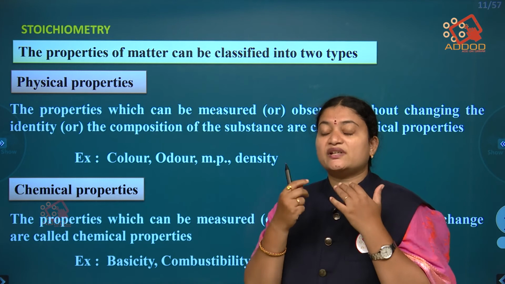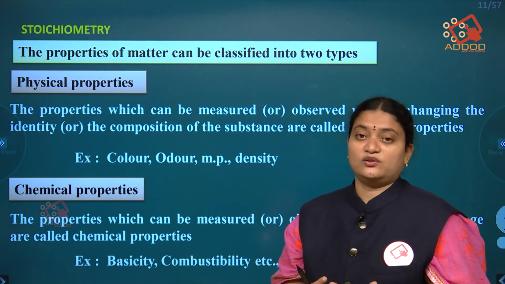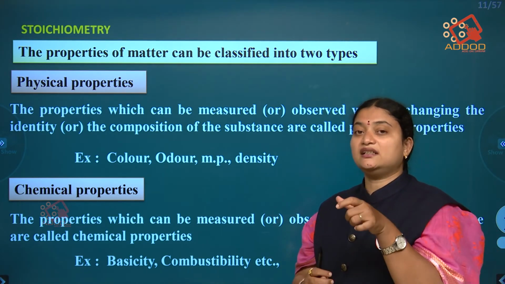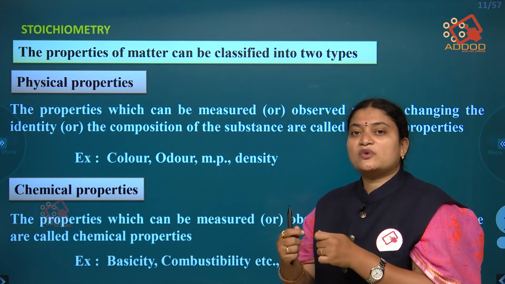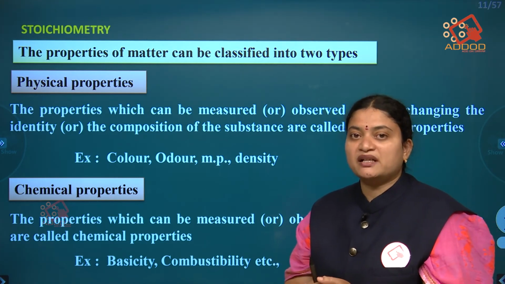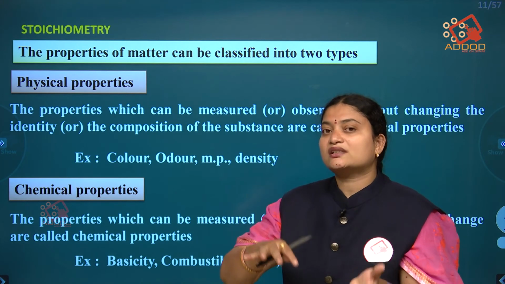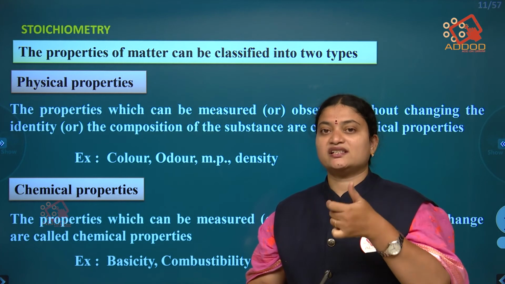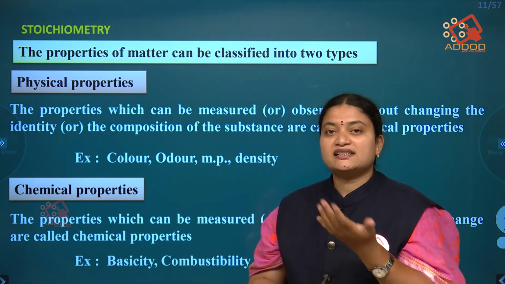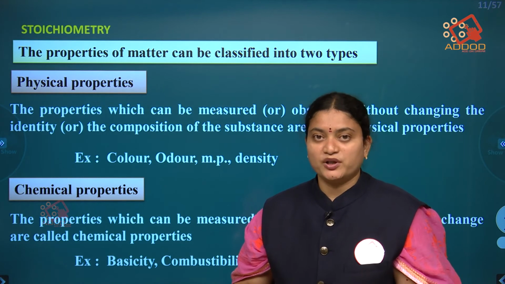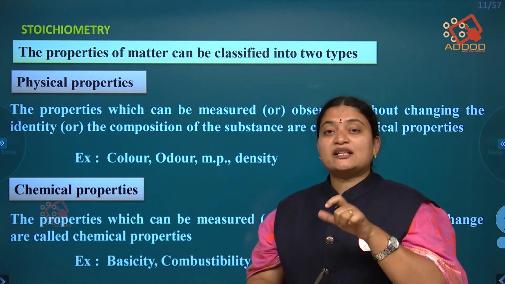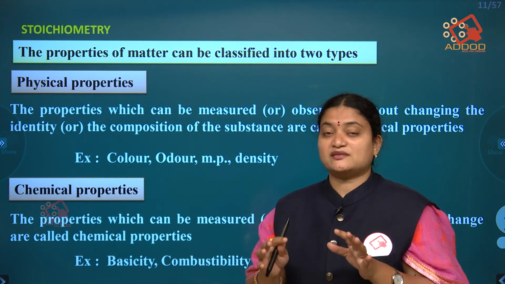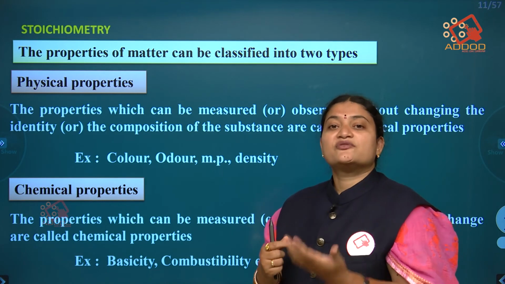A physical change is something we can observe through our eyes, so we call it a physical property. For example, color. If you are conducting an experiment, how can you say that it has converted into the product? By a change in its color. If it is changing its color, we can say that it has converted into its respective product. There is no chemical change taking place, so color is a physical property.